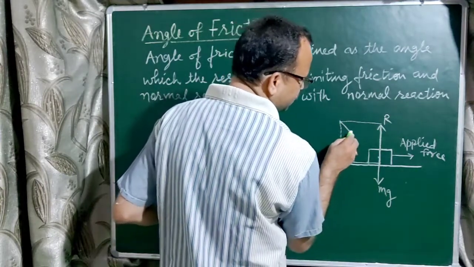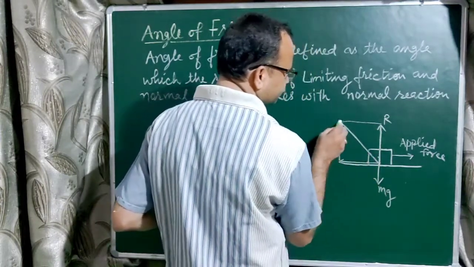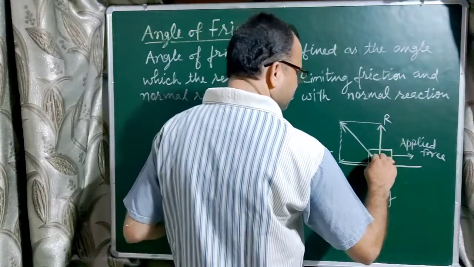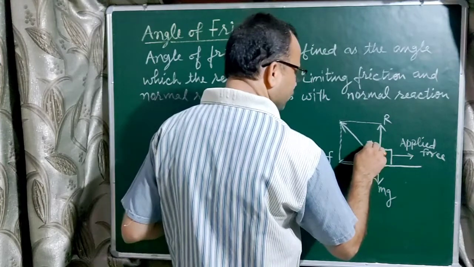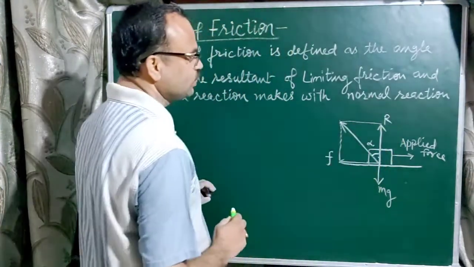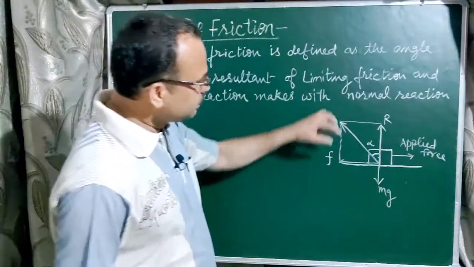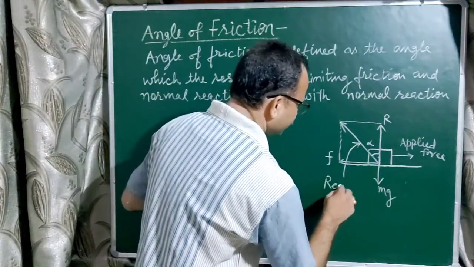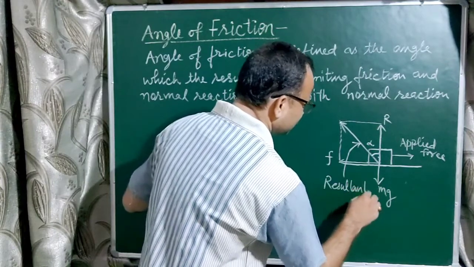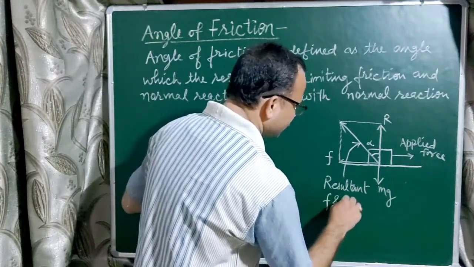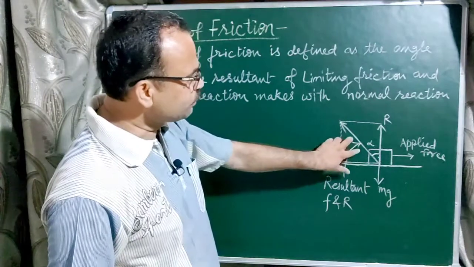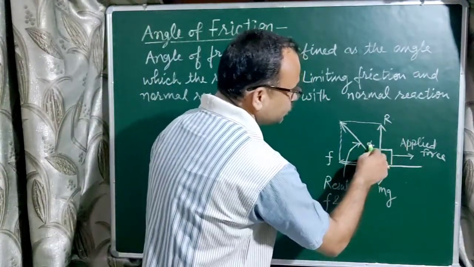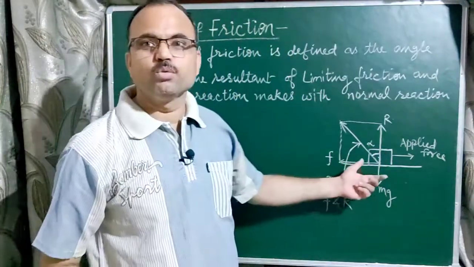This resultant of limiting friction and normal reaction makes an angle, suppose alpha, with the normal reaction. So this angle is known as the angle of friction.